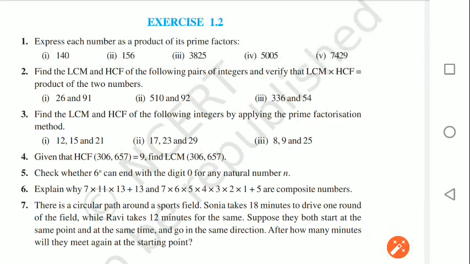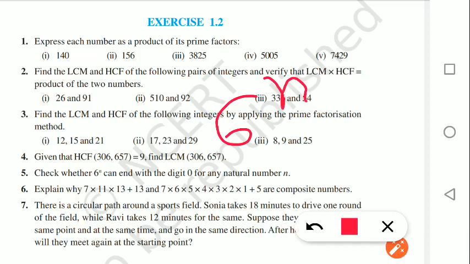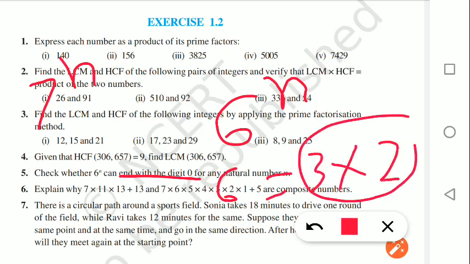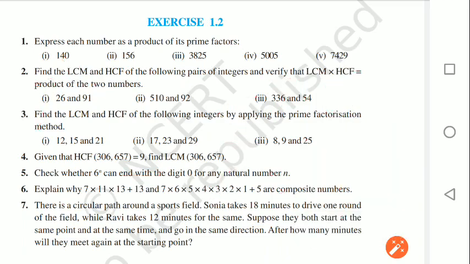And then next, question number 5. Check whether 6 to the power n can end with digit 0 or not. Again, already done. We have done it for 7 to the power n. It is 6 to the power n. So what are the factors of 6? 3 and 2. So 3 into 2 is equal to 6. 2 is there, but 5 is not there. Hence 6 to the power n cannot end with digit 0. That you can do again.